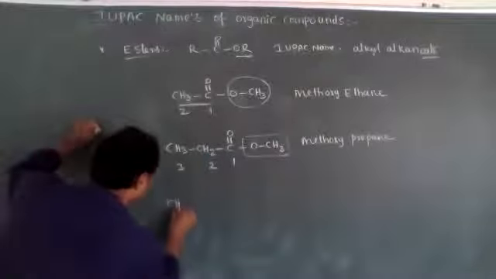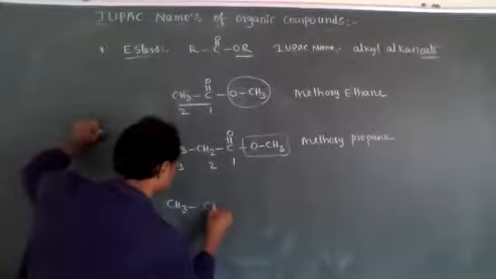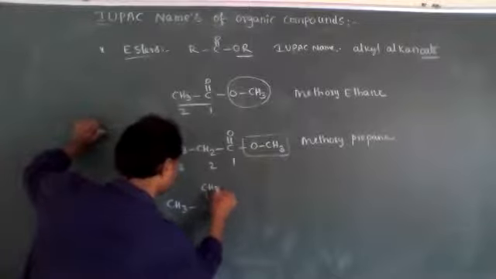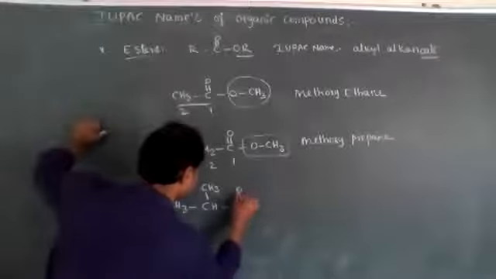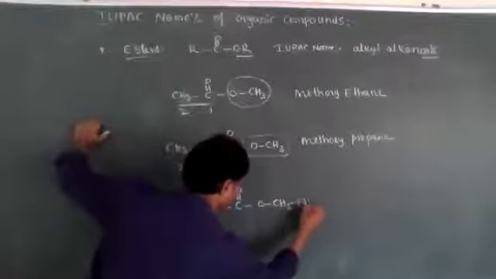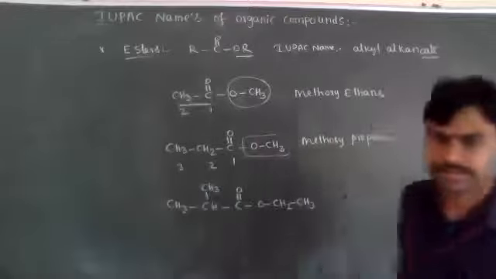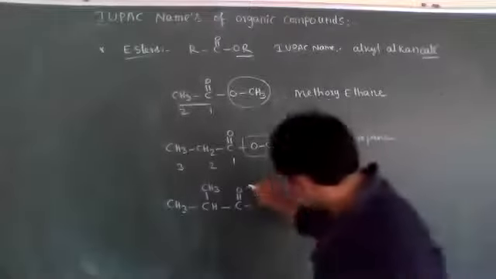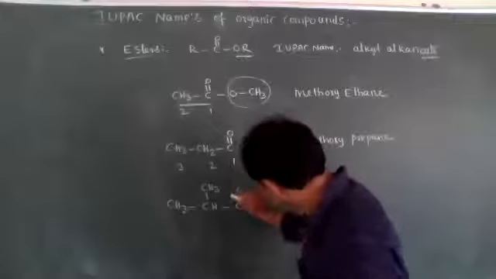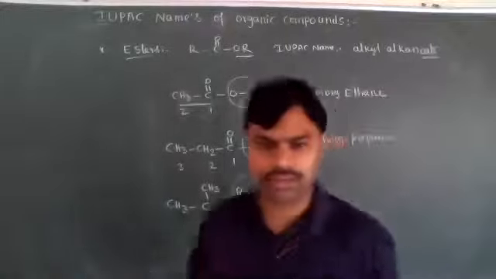And one more example, CH3, like one organic compound is present. Now this is the functional group: C double bond O is the functional group.